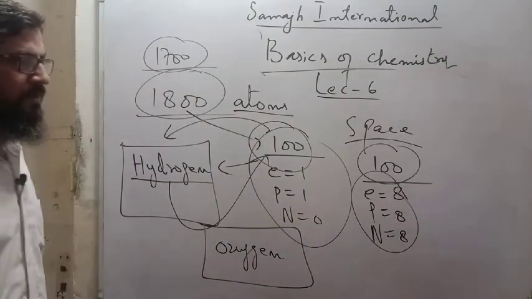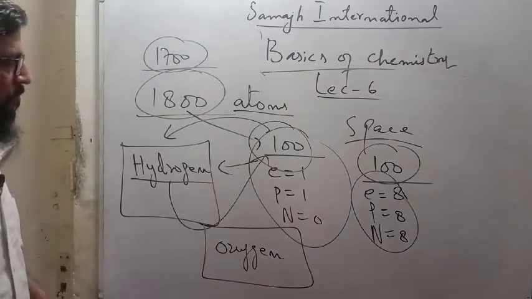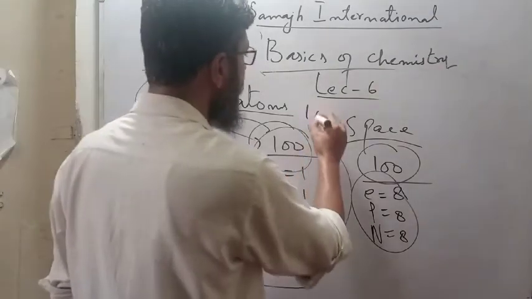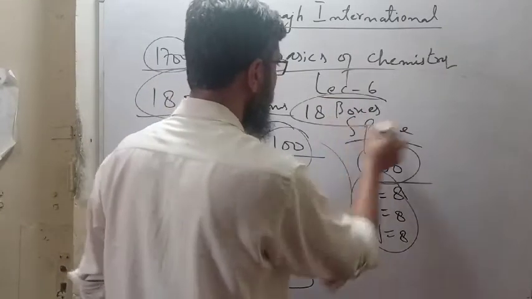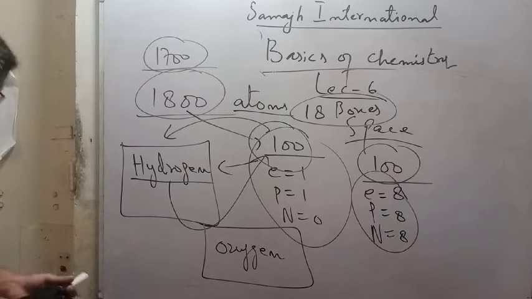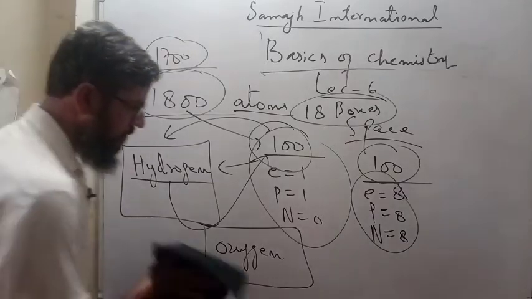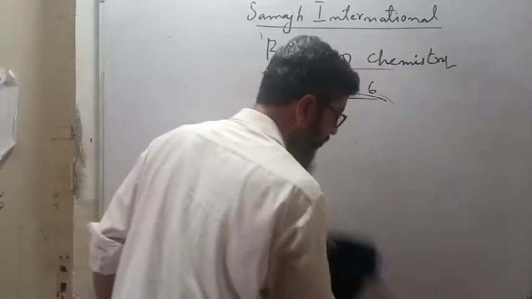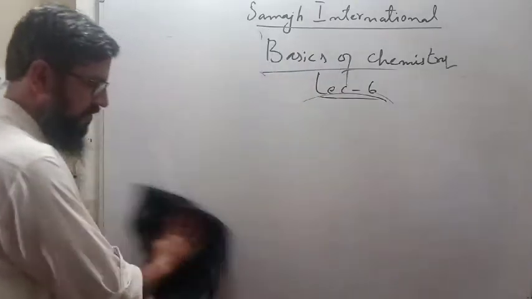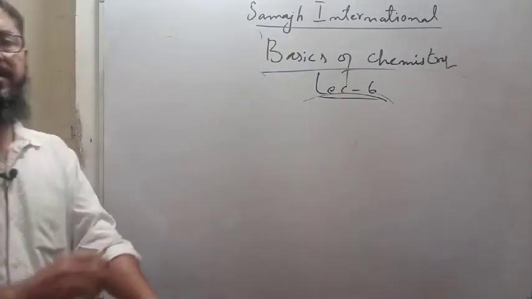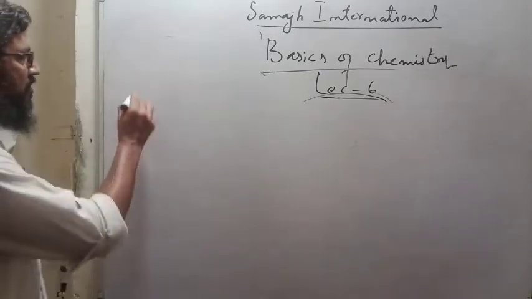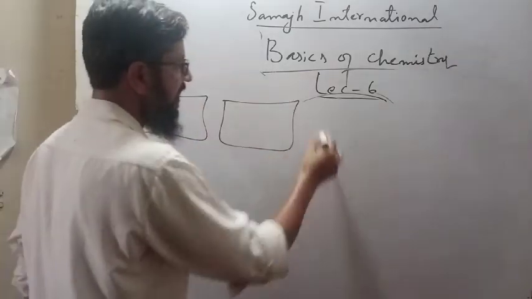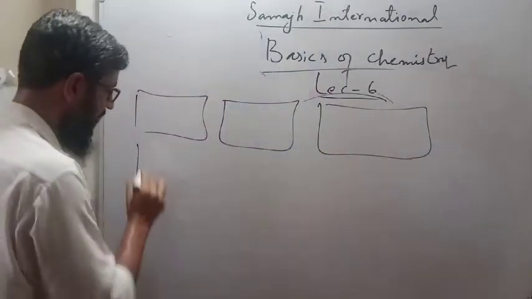Likewise, you go ahead and finally you have made 18 boxes. On some boxes oxygen is written, hydrogen is written, lithium is written, fluorine is written, bromine is written, iodine is written, krypton, xenon, argon, cesium, francium, rubidium. How many boxes are there? 118 boxes. Sorry, 18 boxes. Only 18 boxes. Got it?